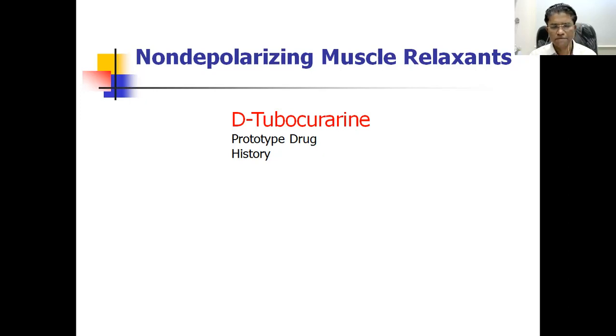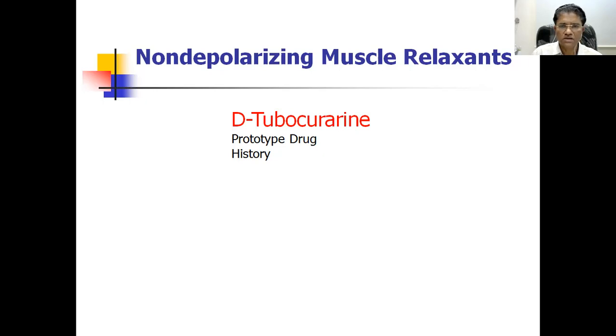Second action is that these are the drugs which produce the histamine release. They act on the mast cell and release the histamine. And because of that, they may produce the shock-like condition, or there might be hypotension.